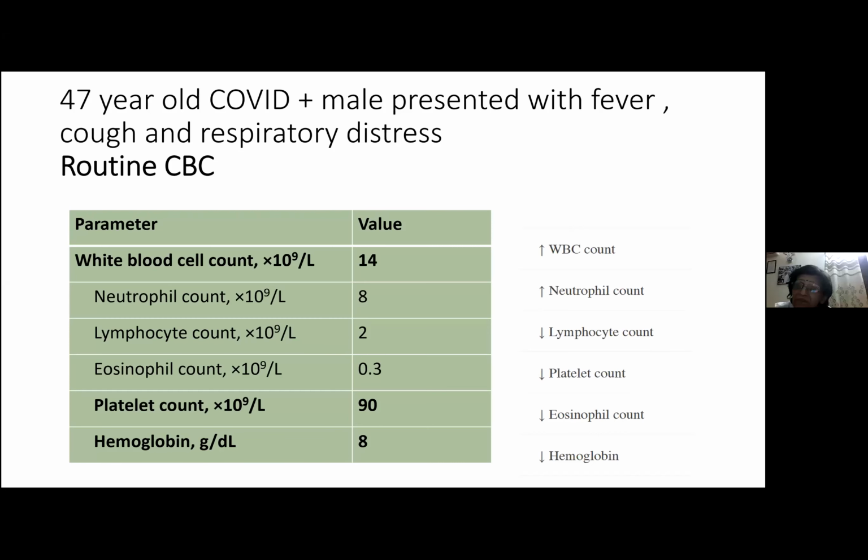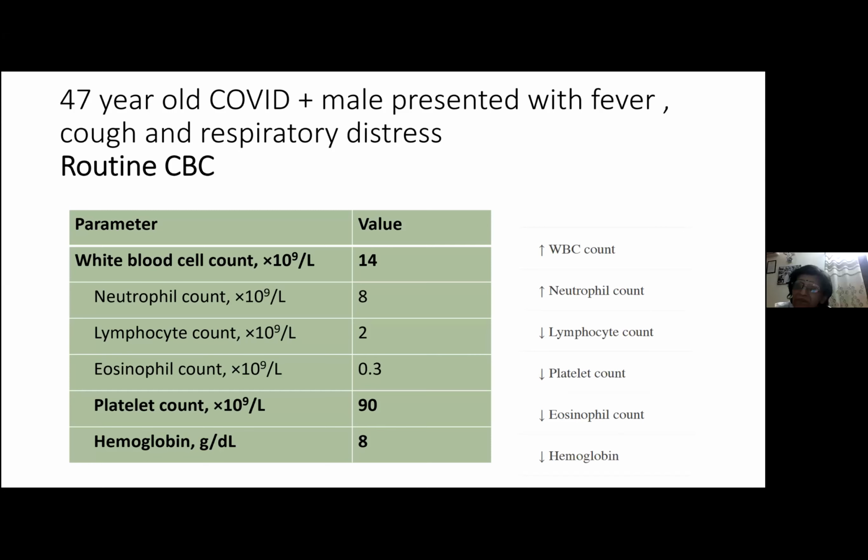So what did we see from this CBC? WBC count is mildly increased, neutrophil count is mildly increased, lymphocyte count is decreased, eosinophil count is decreased, the platelet count is also decreased, and the hemoglobin is also decreased.